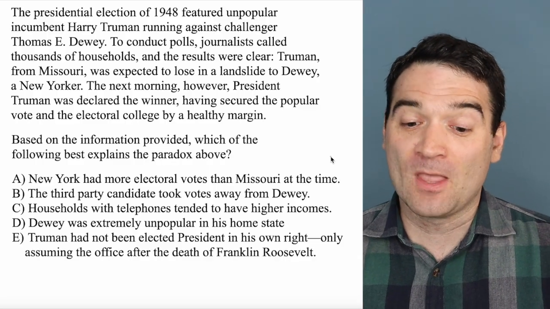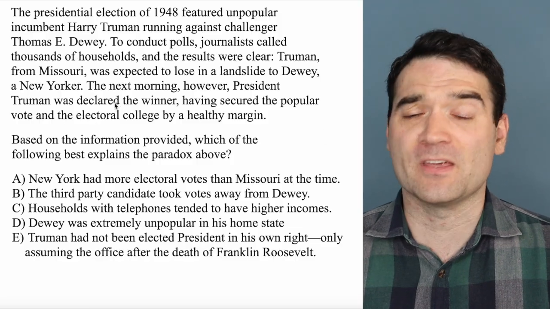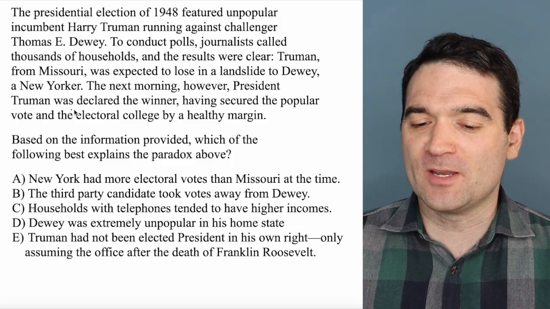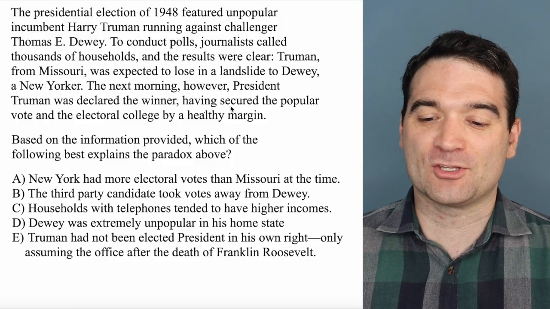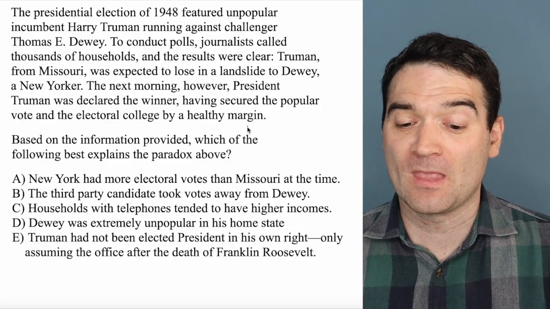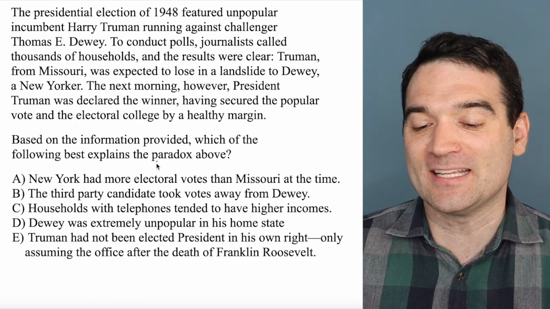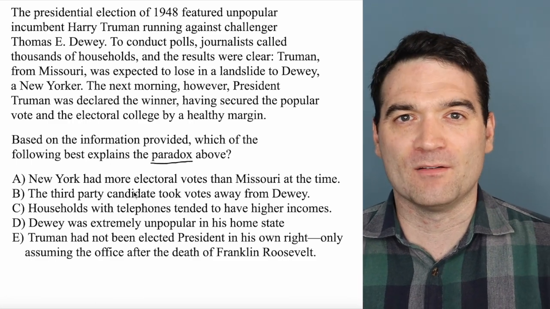Truman, from Missouri, was expected to lose in a landslide to Dewey, a New Yorker. The next morning, however, President Truman was declared the winner, having secured the popular vote and the Electoral College by a healthy margin. Based on the information provided, which of the following best explains the paradox above?